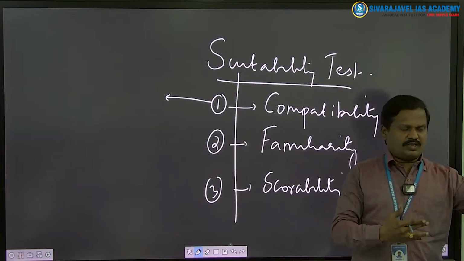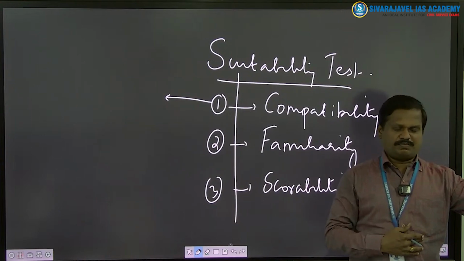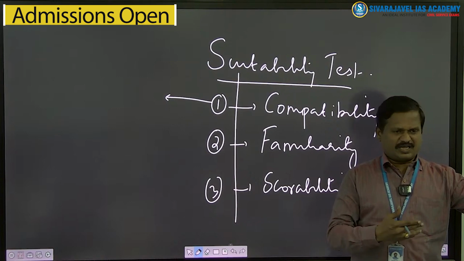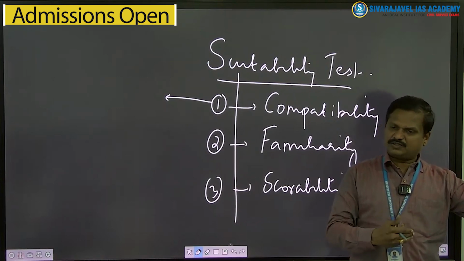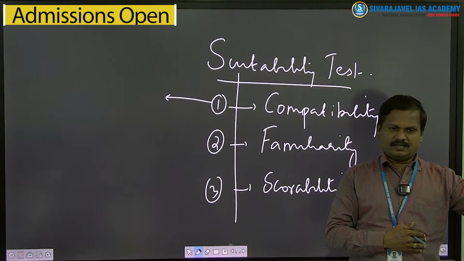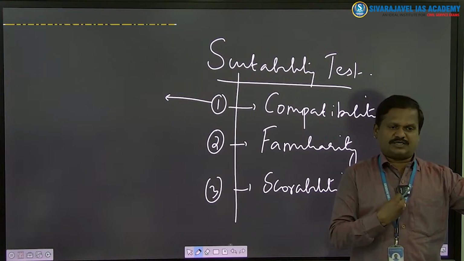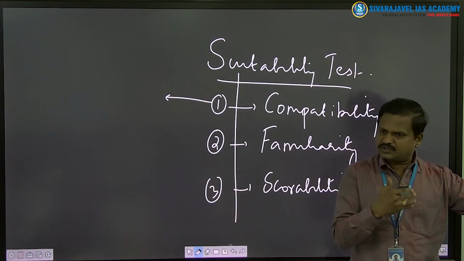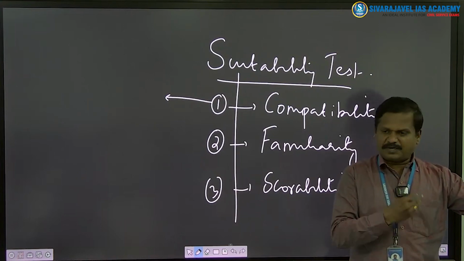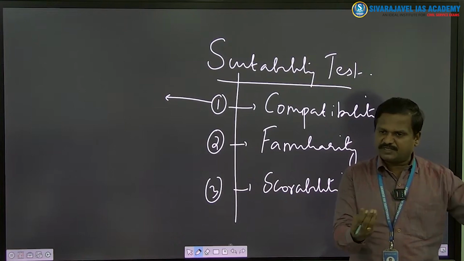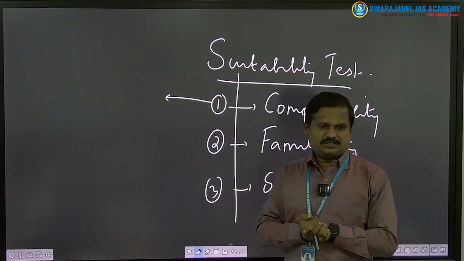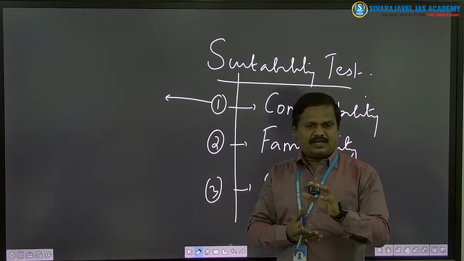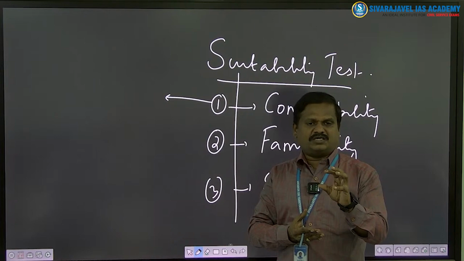Because when you are going for a graduation, after your +2 examination, there, based on your interest, you can select a course. For example, commerce is very interesting for me, so I'll take up BCom. Medicine is very interesting for me, so I'll take up medicine. A particular branch of engineering is interesting for me, so I'll take up that particular branch. But when you come to competitive examination, I cannot use this single criteria called as interest.